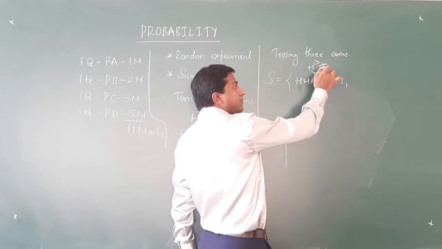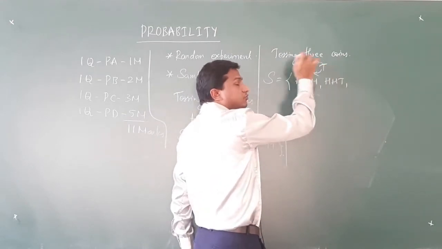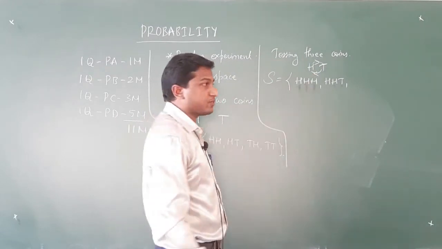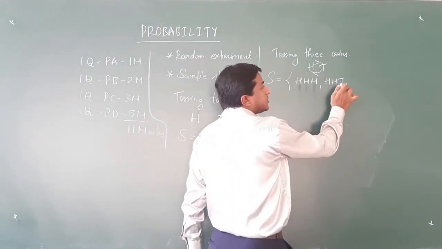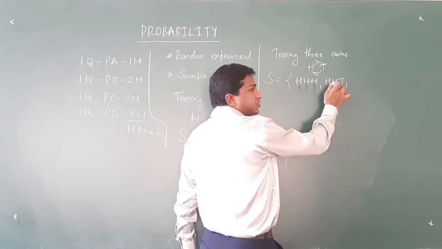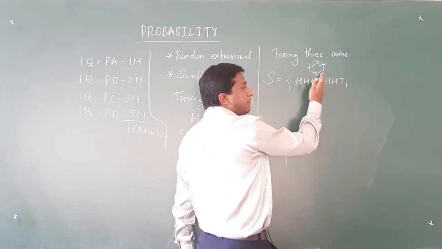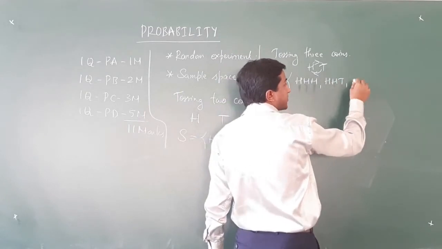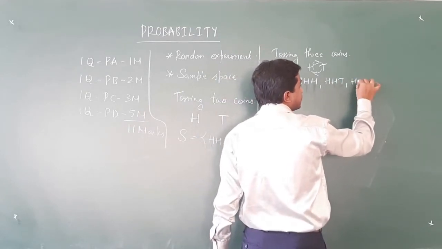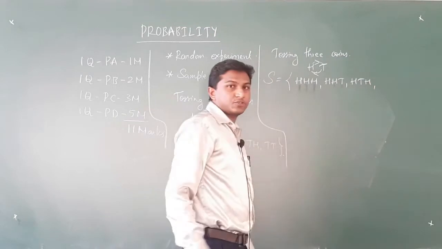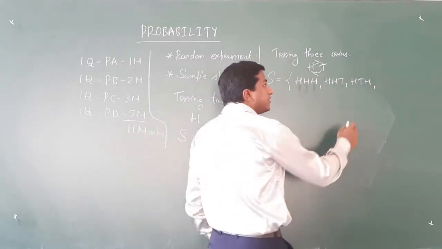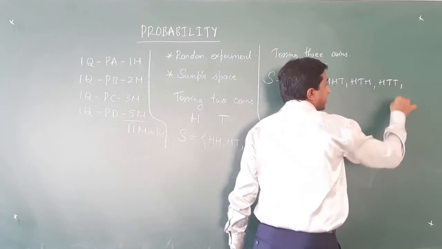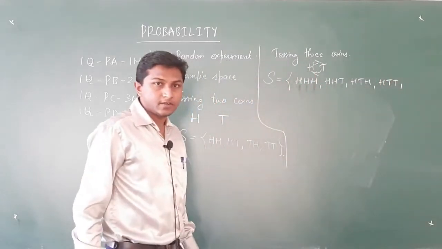But whenever we are making changes from T to H, you have to make a change in the next higher place value. Okay, now T changes to H, H therefore changes to T, but this H remains as it is. So the very next outcome is nothing but H, T, H. Okay, so similarly H we change it to T, so the next outcome will be H, T, T.